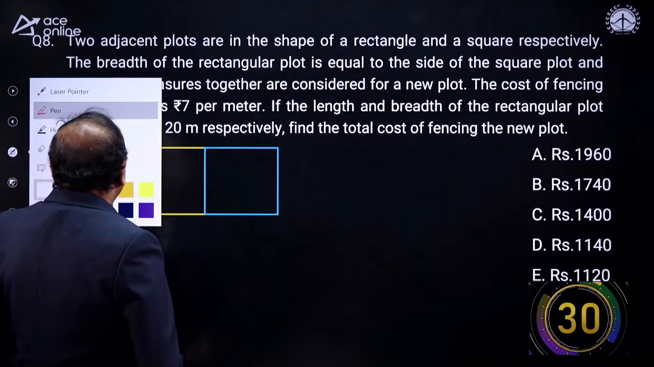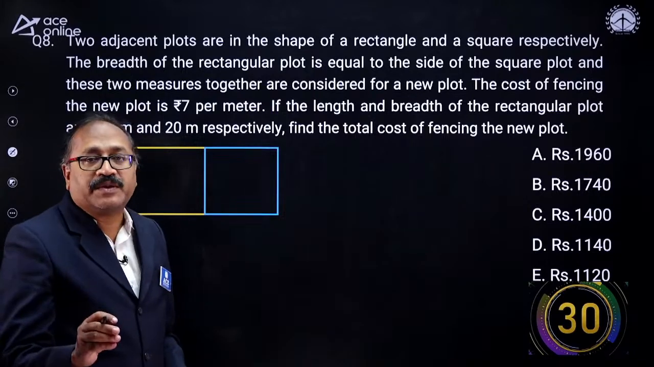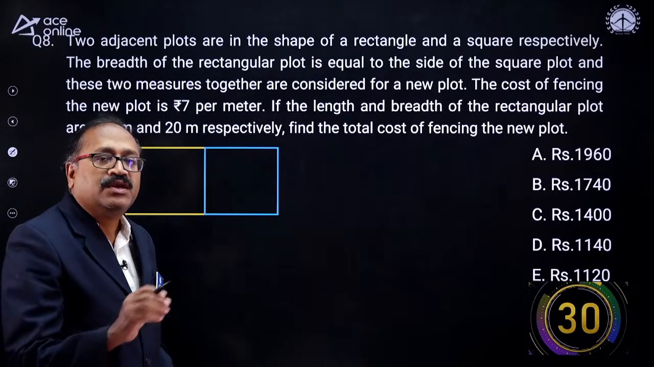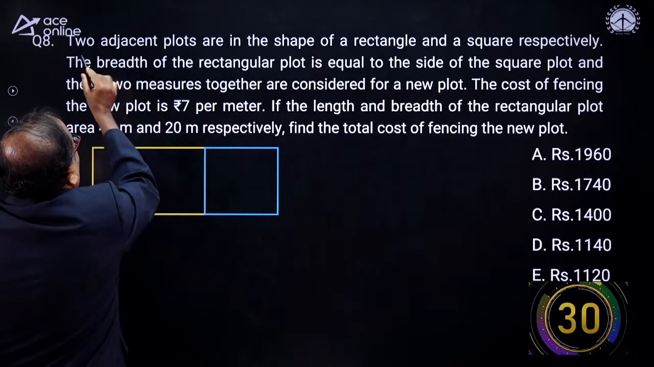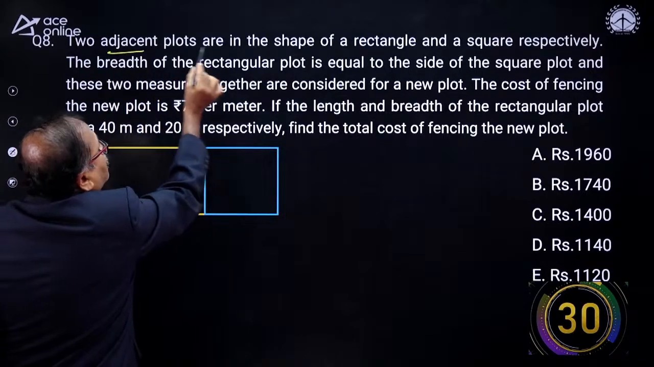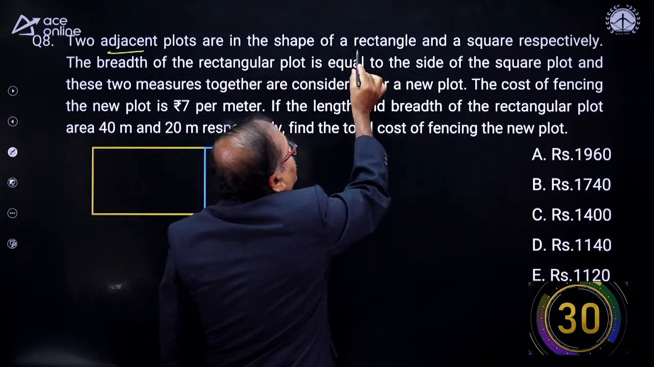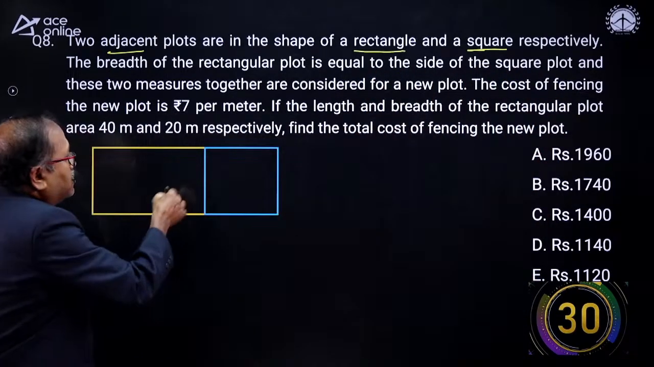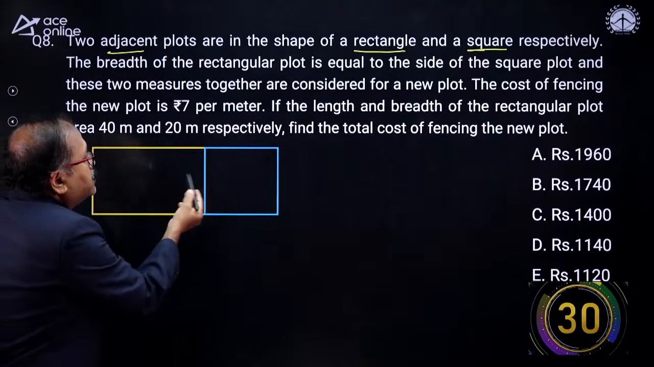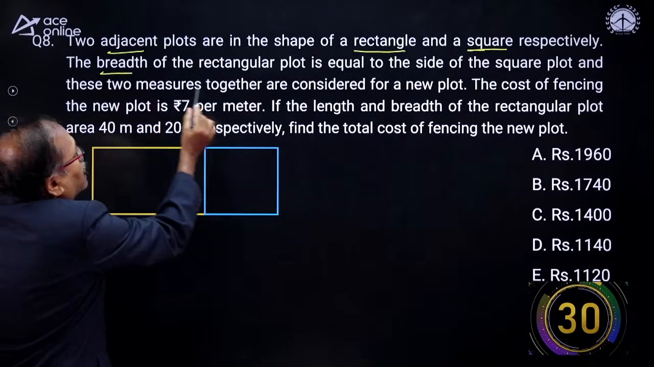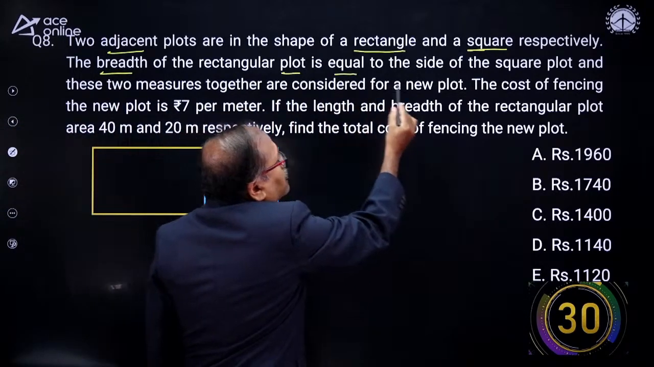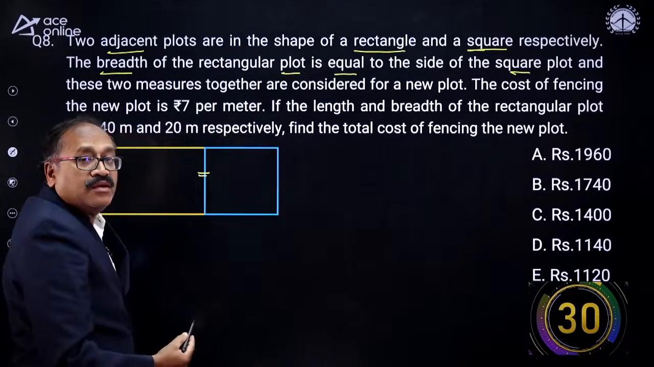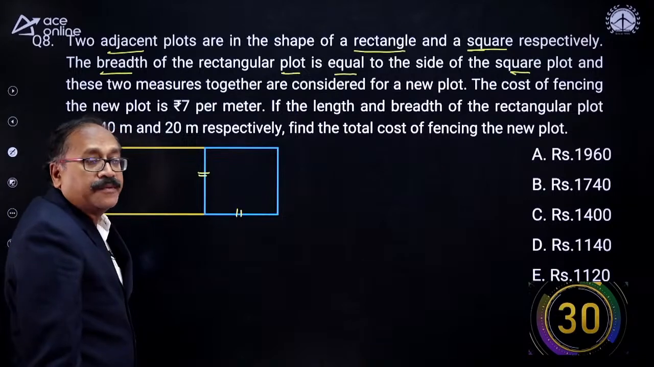So what is this question? All the questions I picked up from previous papers, all the exam papers right from 98 onwards. So I picked up from those. Two adjacent plots of shape rectangle and a square respectively. So you can see that one is rectangle, the other one is square, adjacent. Now the breadth of the rectangular plot is equal to the side of the square.